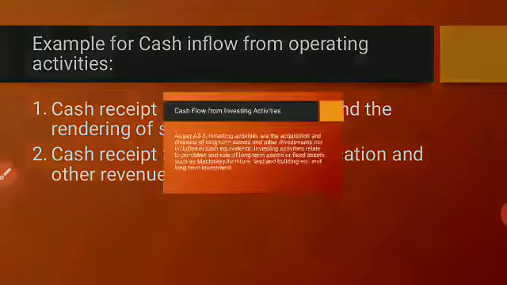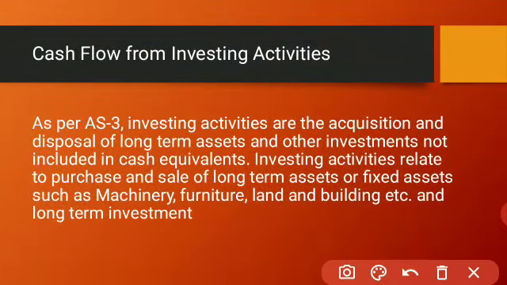The next one is investing activities. Under investing activities, the basic things considered are activities related to the purchase or sale of long-term assets and fixed assets. That is, machinery purchased or sold, or buildings purchased or sold. All these activities are involved in investing activities.